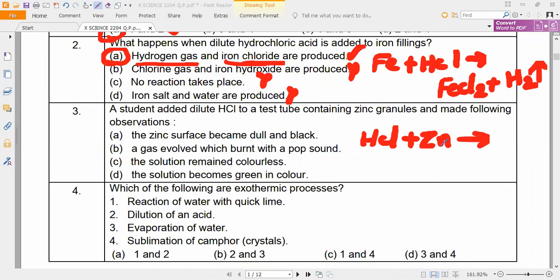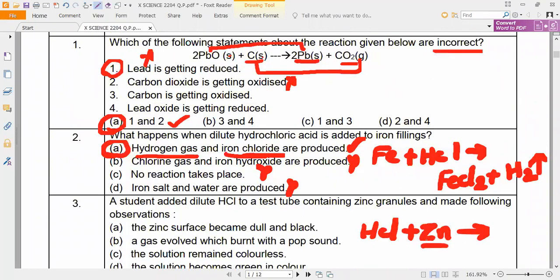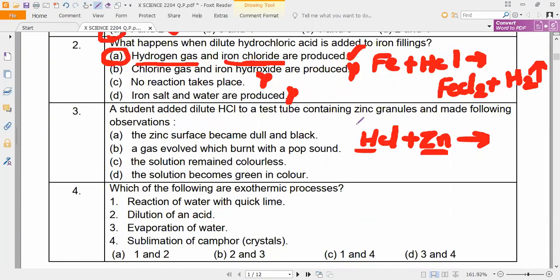So is zinc more reactive or less reactive than hydrogen? Zinc is more reactive than hydrogen. So what products will come? Zinc chloride plus hydrogen gas. Yes. So now what is happening?